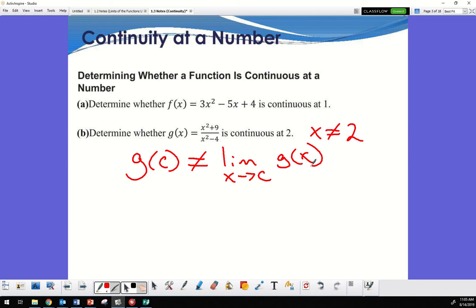I automatically know this is not going to work. I could actually factor this here. I could try to get this out to see if I can. It doesn't factor anyway, just so you know. It doesn't cancel. It does factor, but not cancel, because the top doesn't factor. The bottom does, but the top does not. So it's not going to cancel out anyway. So the g of c is not going to be equal to the limit at that. So automatically I know, because of my domain restrictions, that this is not going to be continuous. This would not be a roller coaster I went to ride.